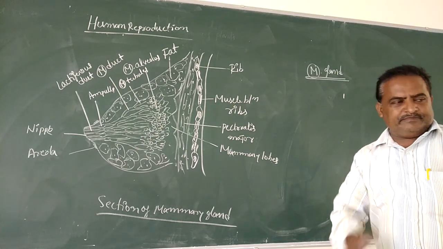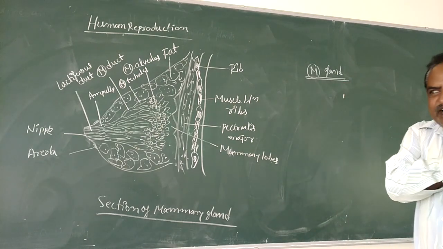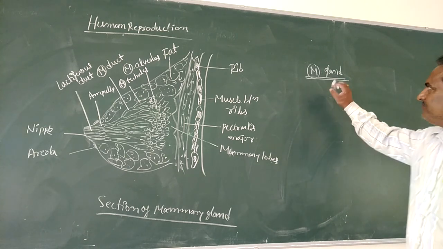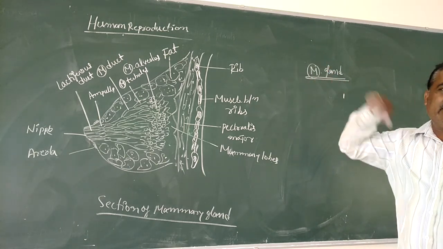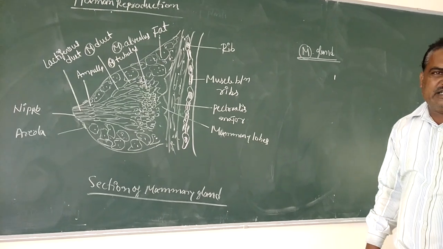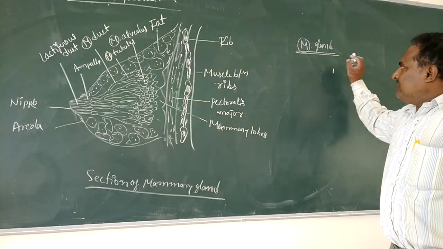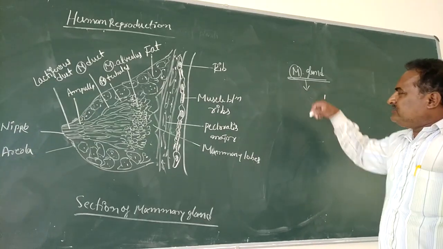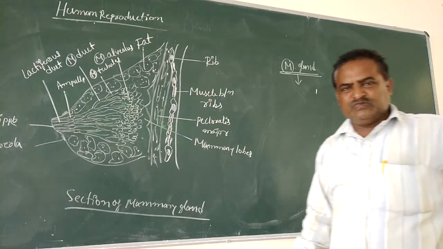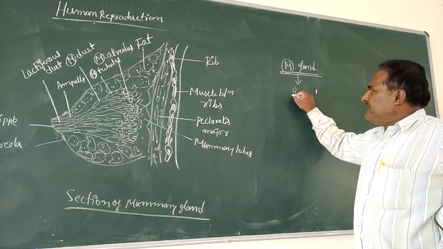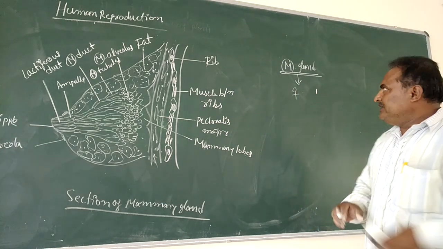The second accessory sex organ is called the accessory glands. Here the accessory glands include the mammary glands. The mammary glands are a characteristic, unique feature, especially in females.